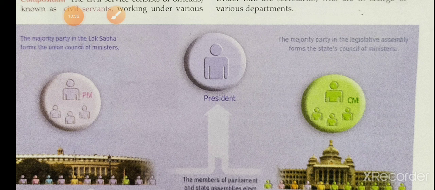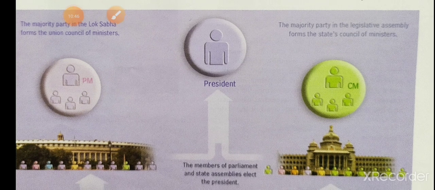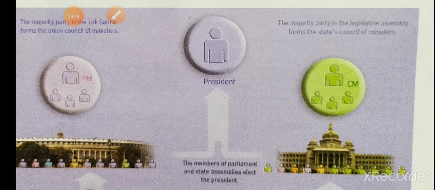Okay, and now we can see what the administration of union territories is. Some areas are administered by the President of India, through a Lieutenant Governor, Chief Administrator or Chief Commissioner. Sometimes the President may put the Governor of the neighboring state in charge of administering a union territory. The process of making laws differs from one union territory to another. It will not be the same for each.